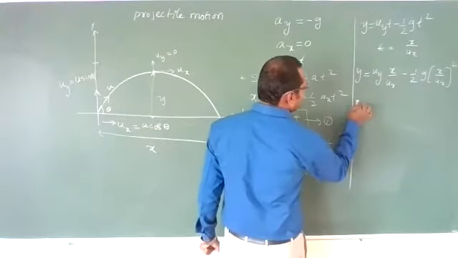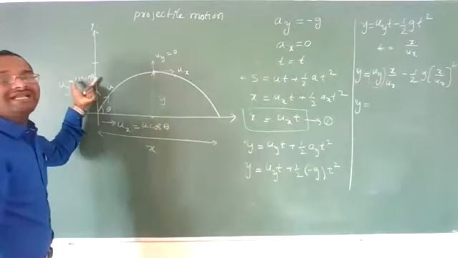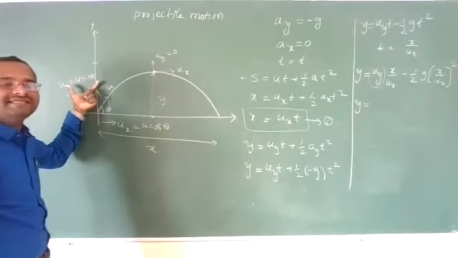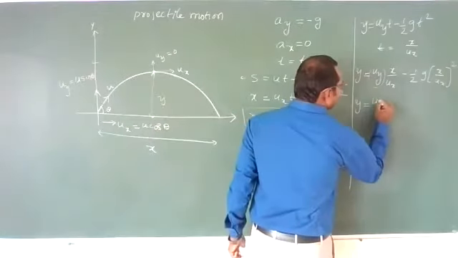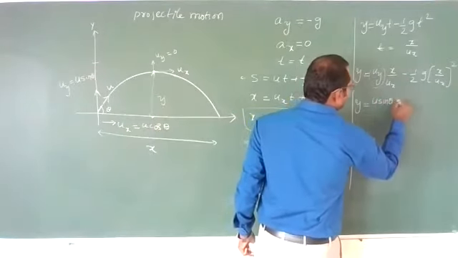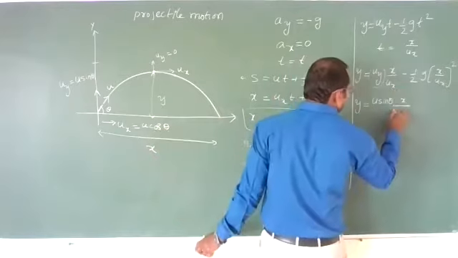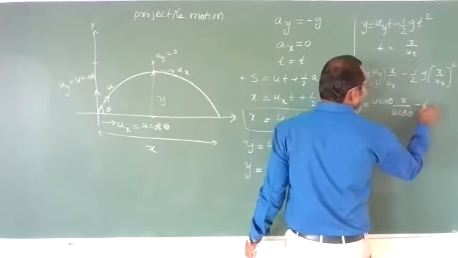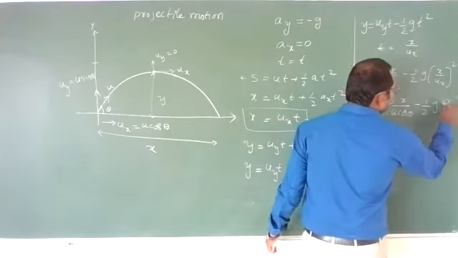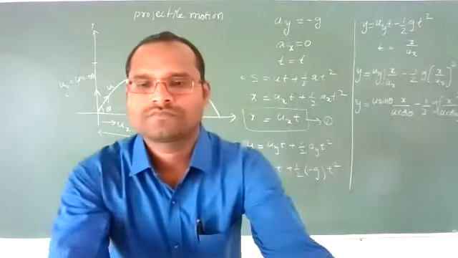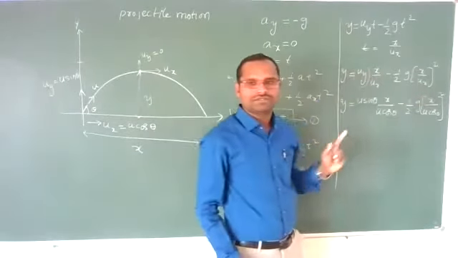So this can be written as y is equal to, now I am substituting the uy value. What is uy? Vertical component of velocity, how much is it? u sin theta. I am writing u sin theta into x upon ux value u cos theta, minus half g x by u cos theta whole square. Just substitute the uy and ux values, you will get this.